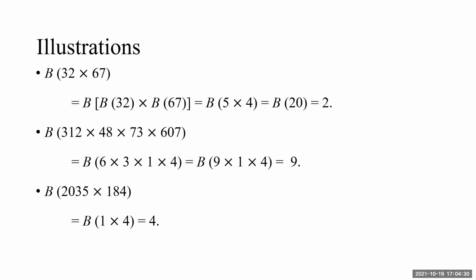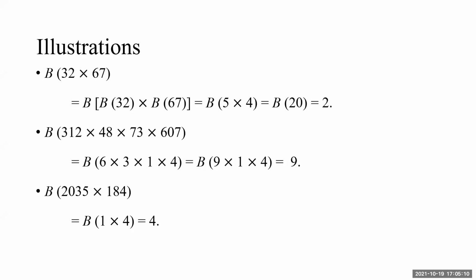Individual Bijankas are respectively 6, for 48 it is 3, for 73 it is 7 plus 3, 10, so 1. 607 gives me 13 and 4. The product of all is not necessary to calculate, only because 6 into 3 is 18. 18 will give me 9. Answer is 9. Again, I said observation. Of course, practice will give you the control over the situation.